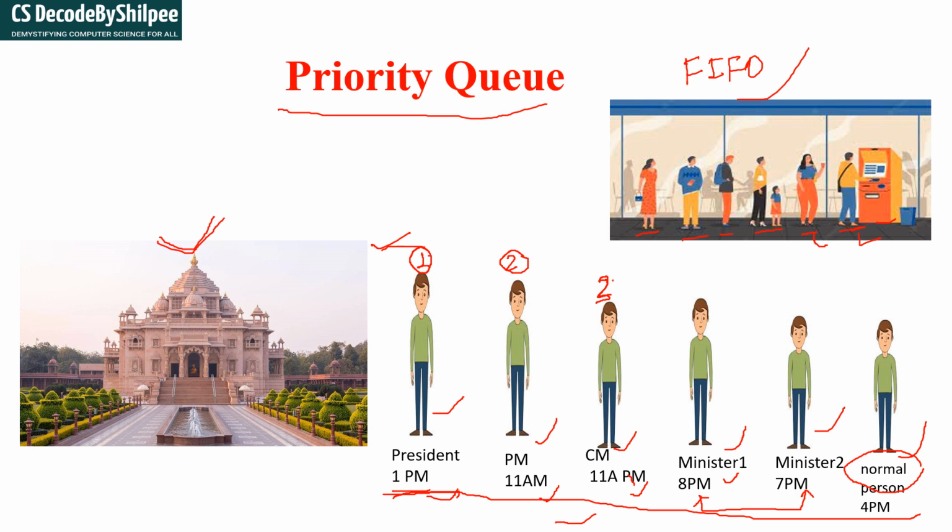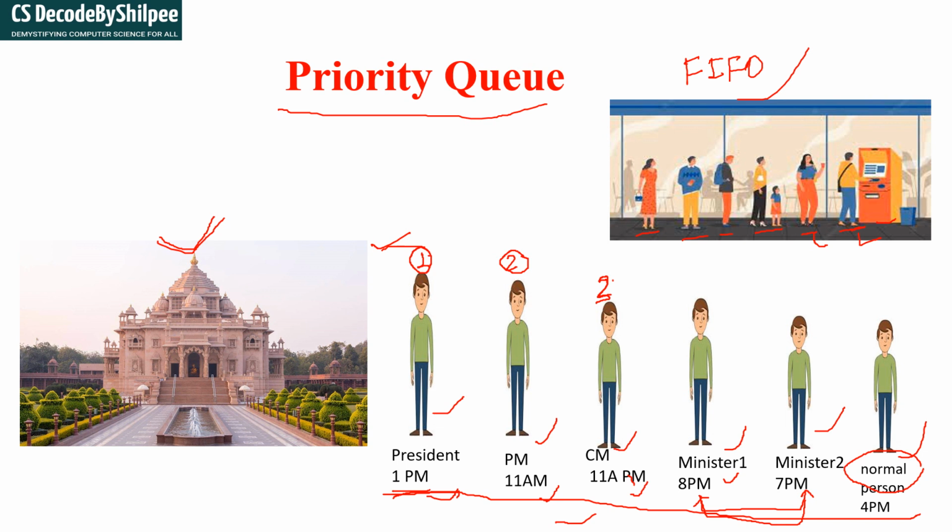But minister 1 and minister 2 both have the same position. Right? For now, what we are going to do is see who came first, either minister 1 or minister 2. Here, you see that minister 2 came first, because he came by 7 PM and minister 1 came by 8 PM.